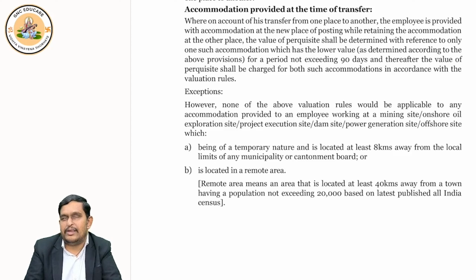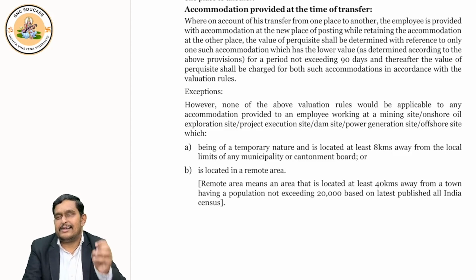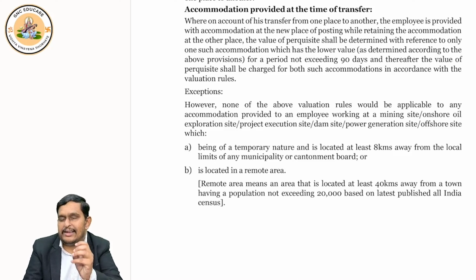Then tell me what is the lower value of perquisite. Whatever is the lower value of perquisite, that you will call taxable income. The higher value perquisite, you enjoy exemption. This is how tax planning is done, and here you are using the facility given in income tax. So we use the word tax planning for this.